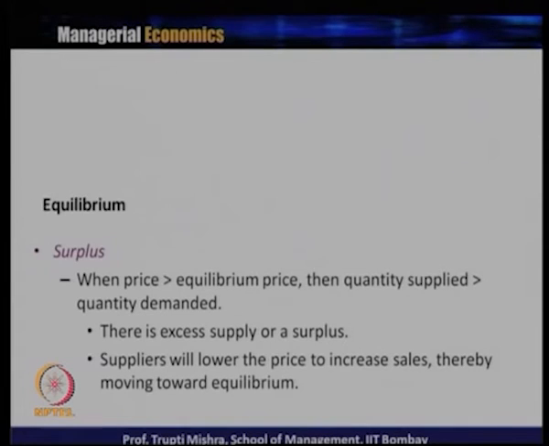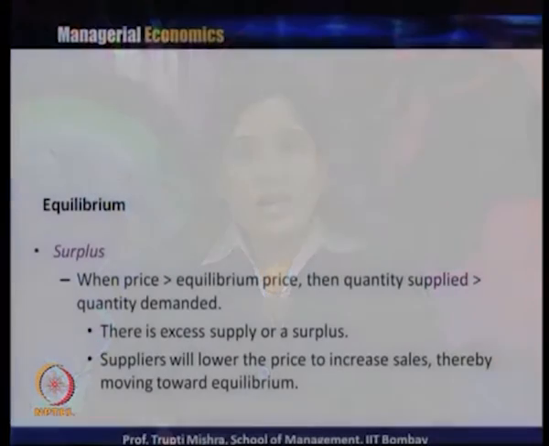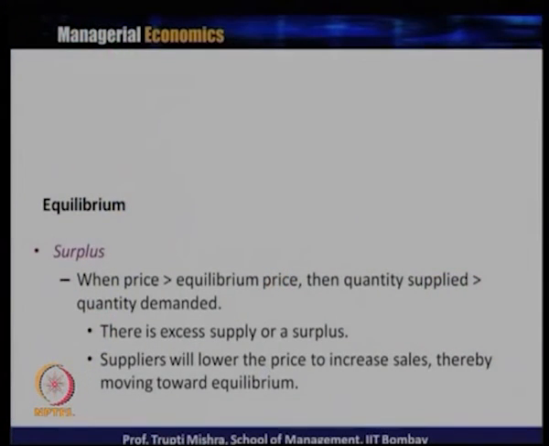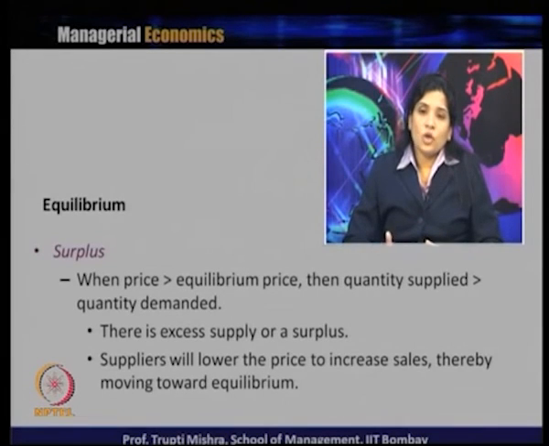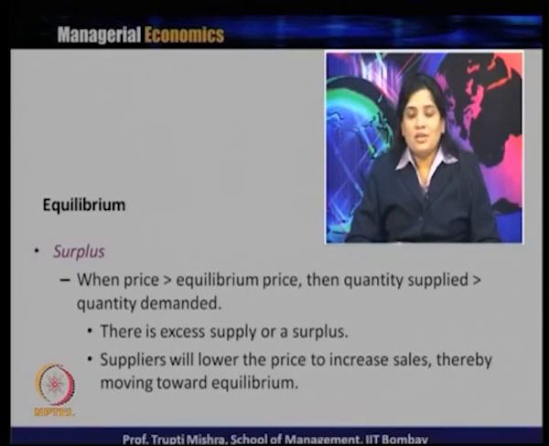So, when demand is equal to supply, the market reaches equilibrium. How long can this continue? How long can demand be equal to supply? Maybe a situation arises where there is a surplus in the market because quantity supplied is more than quantity demanded, and sometimes there is a shortage in the market because quantity demanded is more than quantity supplied. So, till the time demand is equal to supply, there is equilibrium, but there can also be deviation from the equilibrium